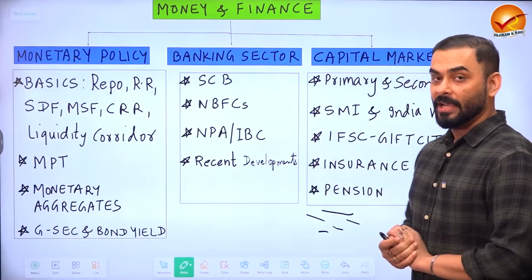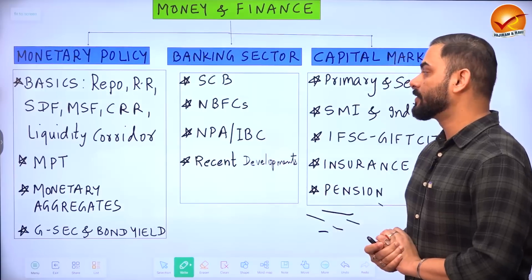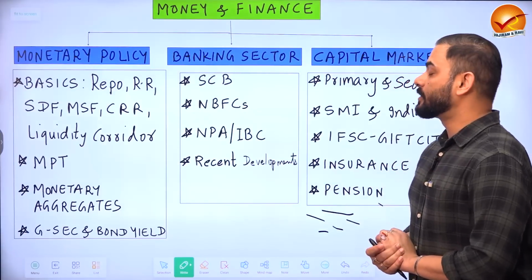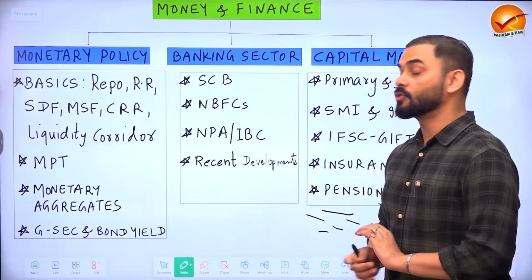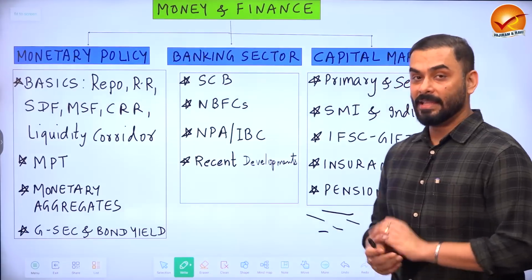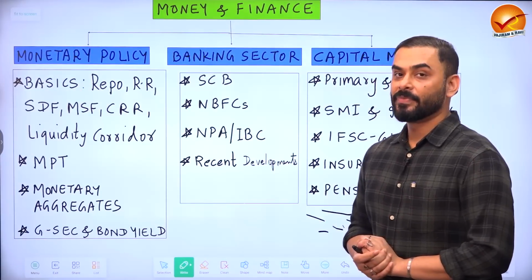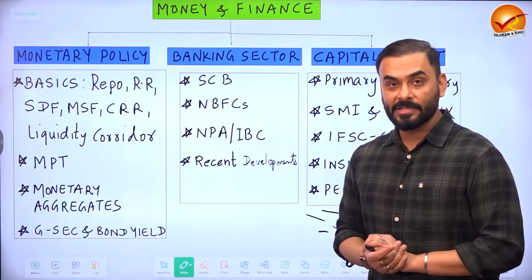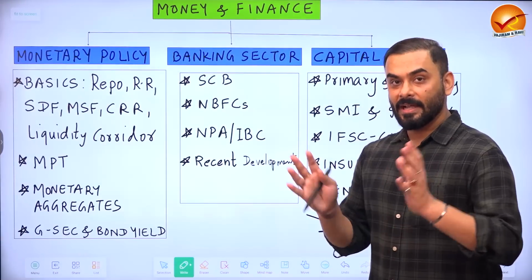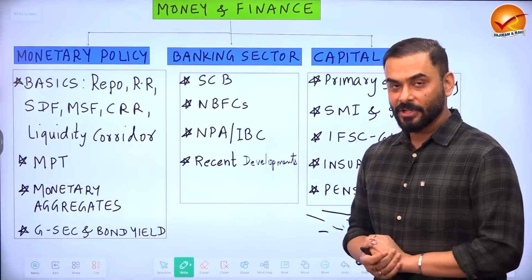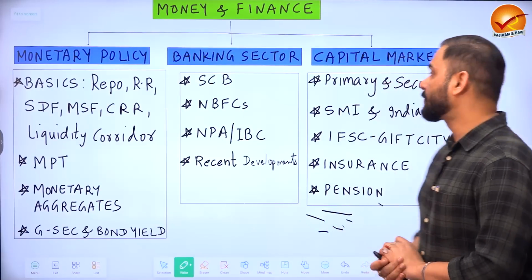Once we complete the monetary policy, then we would look at the developments in the banking sector in part 2. Here we would look at scheduled commercial banks, then NBFCs. We would also look at some concepts related to non-performing assets and insolvency and bankruptcy code. And then we would look at some recent developments in the banking sector. Even though the current economic survey has not given detailed analysis of banking sector in India, they have just given the basics. So we will stick to the basics.